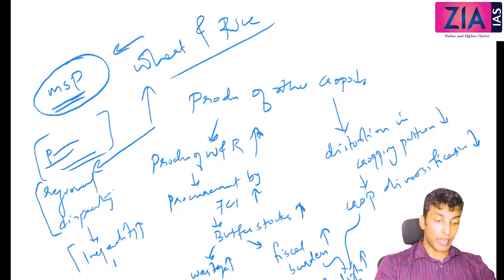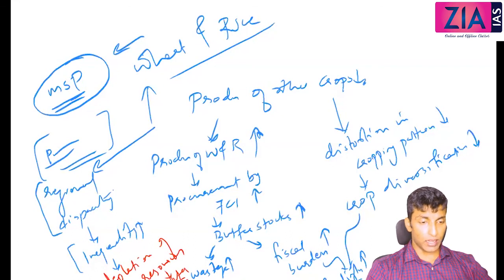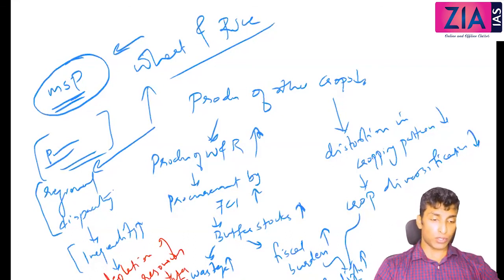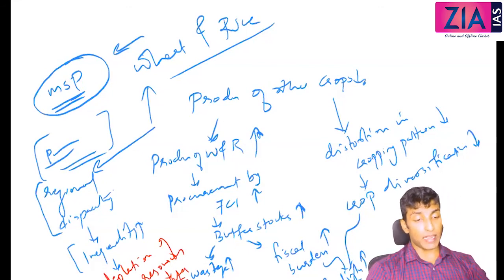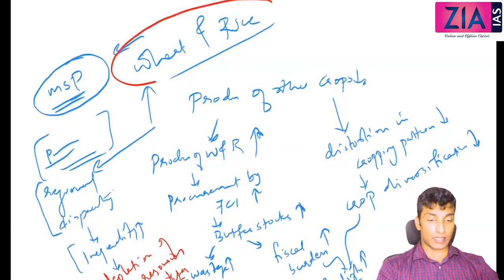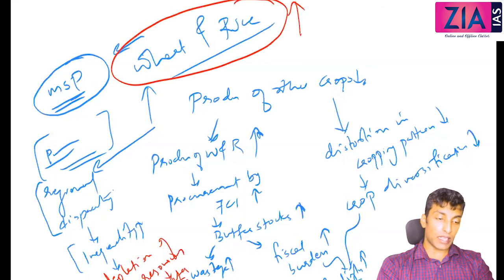And obviously depletion of resources, especially water. Then salinization of soil, which will affect the fertility of the soil. Such kind of problems we have discussed yesterday also. So exactly the same. This is one of the main problems with the agricultural price policy. The problem is mainly because with wheat and rice the MSP is so high.